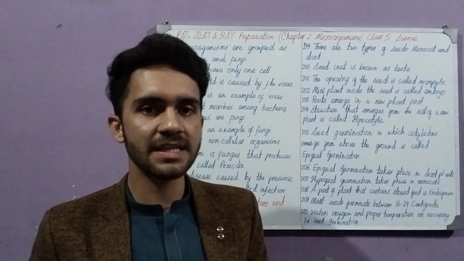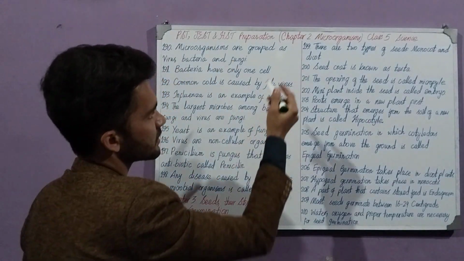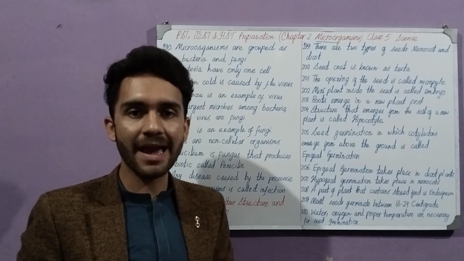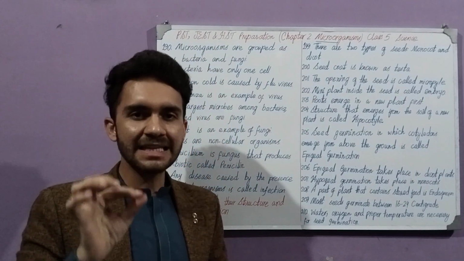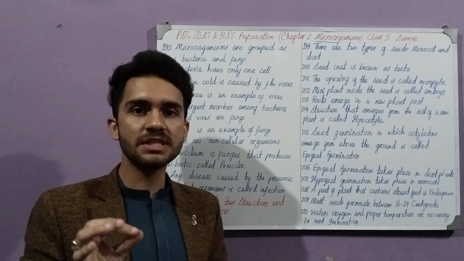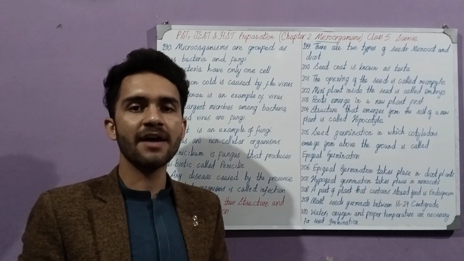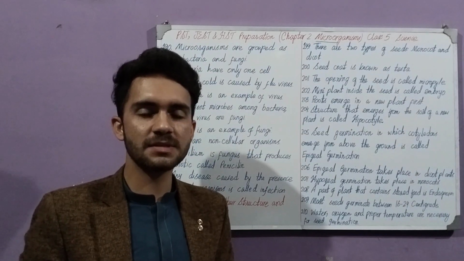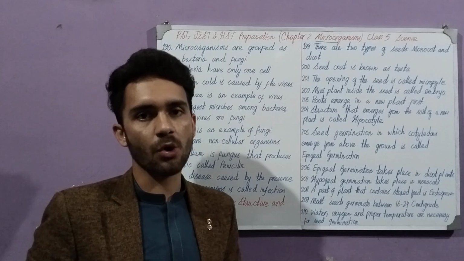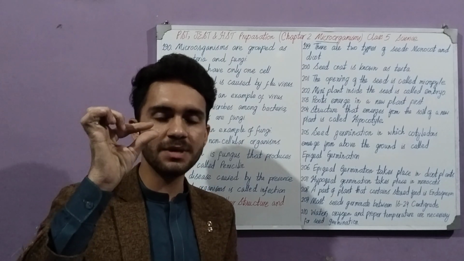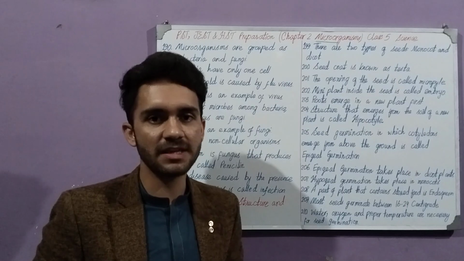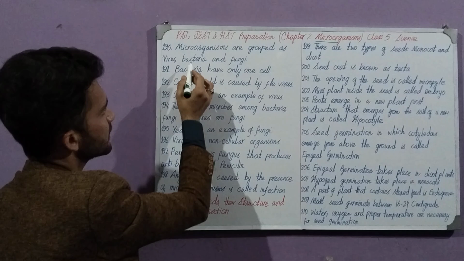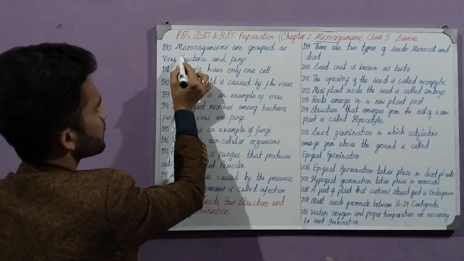Today we are in another lecture of PST, JEST and HST preparation for the teaching jobs, and we are in the subject of science, chapter number 2, that is microorganisms. Microorganisms, also called microbes, are tiny little organisms which we cannot see with our naked eye. We have to see the microorganisms with the help of a microscope. Therefore, these are called micro. Micro means small, organism means a living thing. So these are called the microorganisms, class 5 science. So let's get started. Chapter number 2.